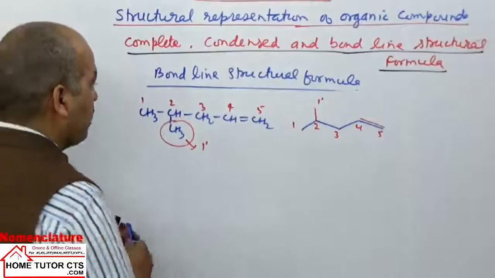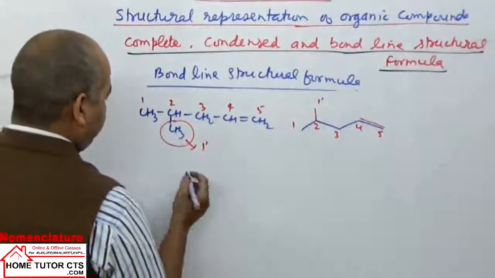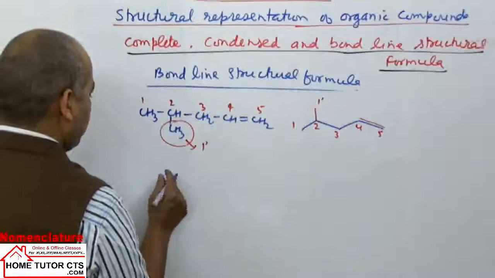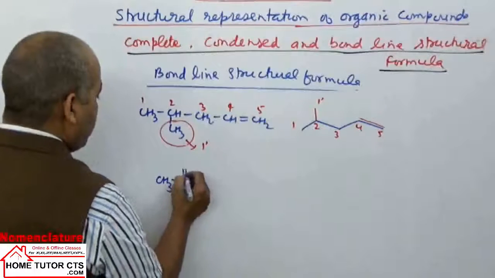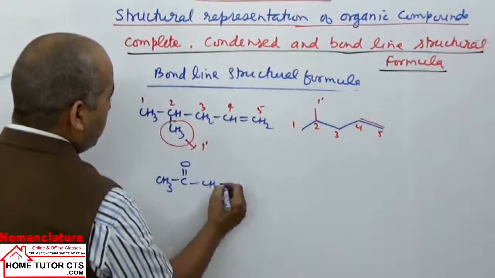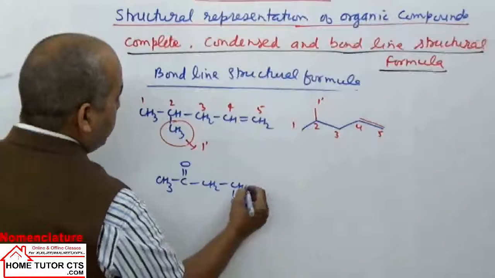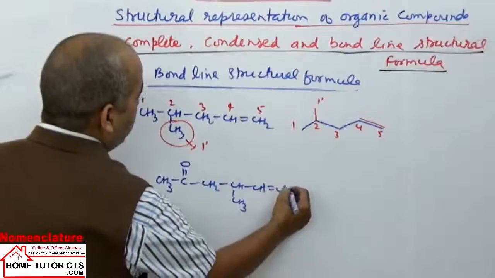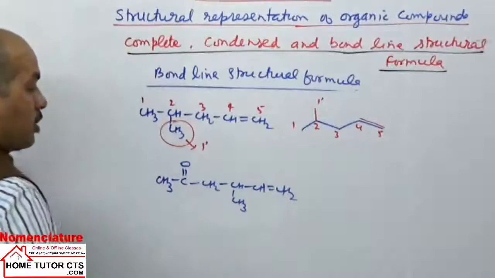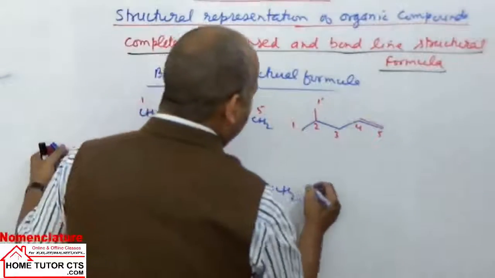If I take the next example, CH3, CO, CH2, CH, CH3, CH, double bond CH2. How do we write the structure of this compound? Look, how will we write this here?